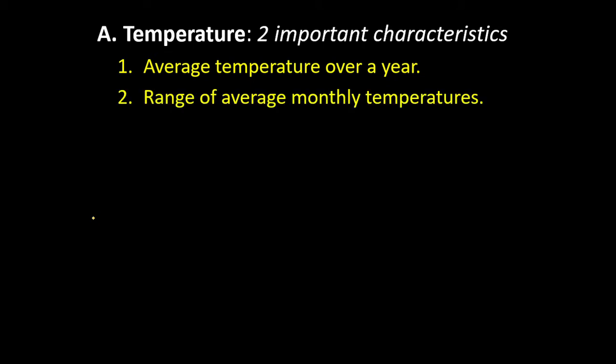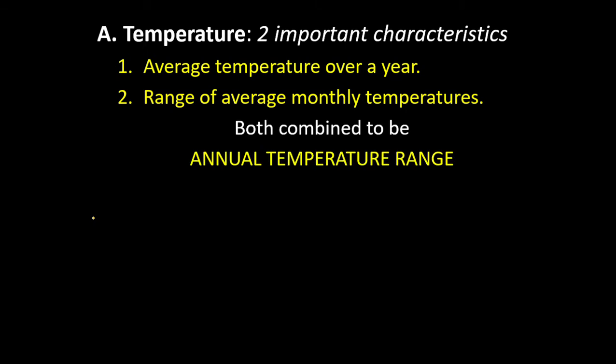The second thing is going to be the range of average monthly temperatures. So when we think of this, what month comes to mind when we're talking about the coldest months? What month comes to mind when we're talking about the warmest months? And when we put them together, we get what is known as the annual temperature range. So that goes into both the average temperature over the year and the range of average monthly temperatures. That is known as the annual temperature range.